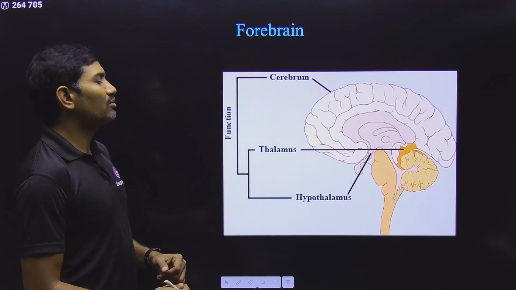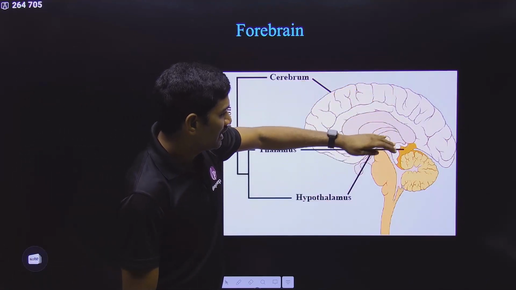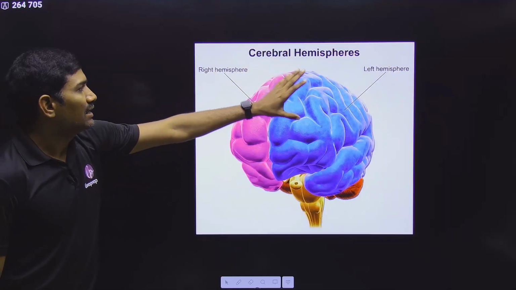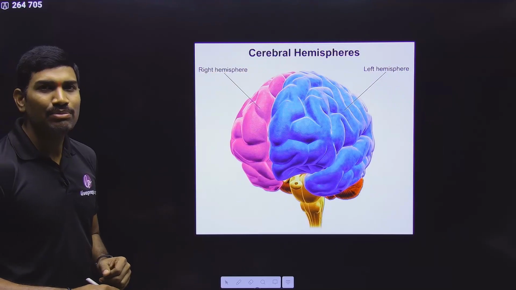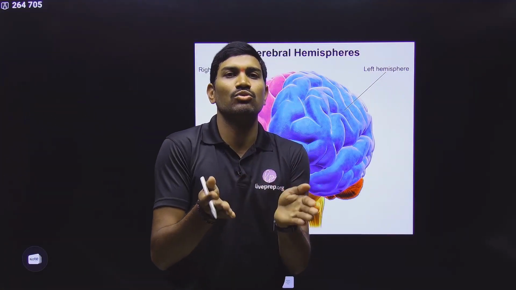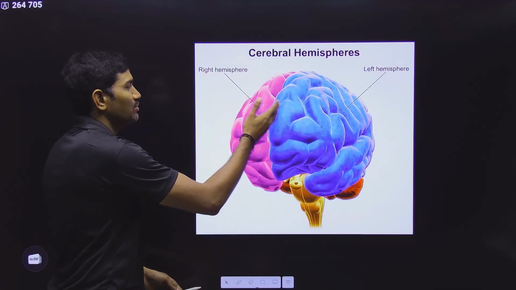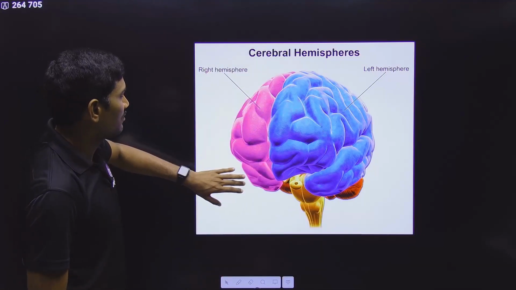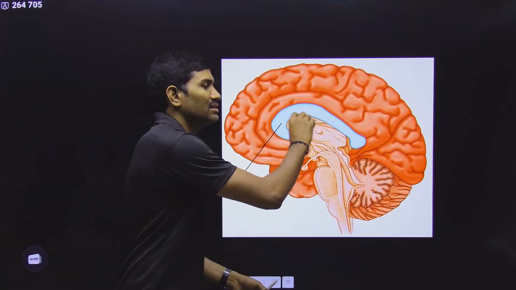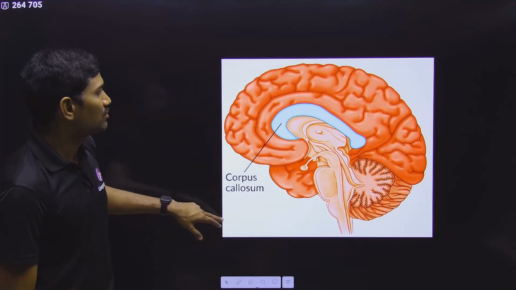Now first we will talk about the forebrain. In the forebrain we are talking about the cerebrum, and then thalamus, and below that will be the hypothalamus. Okay, these are the things. First we are talking about the cerebrum, and the cerebrum at the center has a fissure, so that it is dividing this into two parts, and they are called cerebral hemispheres. One is the left hemisphere, the other one is the right hemisphere. Both the hemispheres are connected by nerve tracts, and they are called the corpus callosum. Okay, this is what they are talking about.